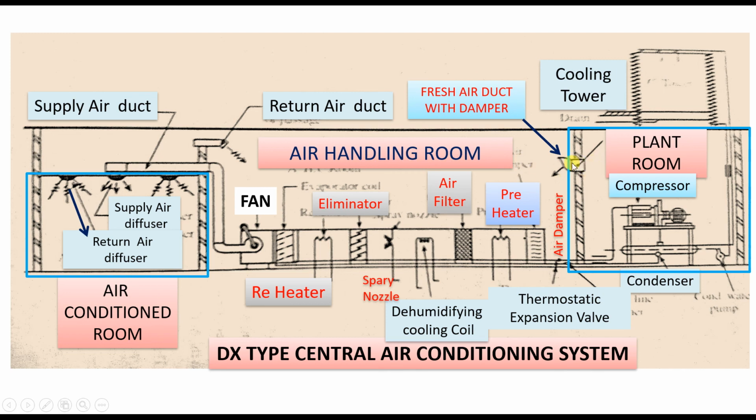At the same time, some fresh air is entering the air handling room, and that mixture is conditioned as it passes through the air damper, preheater, filter, dehumidifying cooling coil, spray nozzle, eliminator, the air reheater, and this is the evaporator coil. So continuously the air is passing, it gets conditioned, and it is supplied to this particular air conditioned room. Okay. So finally, this is the evaporator coil.